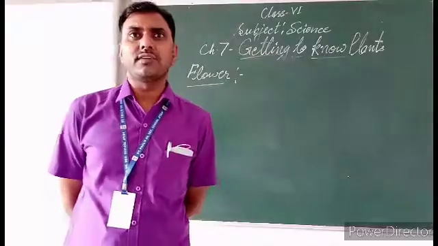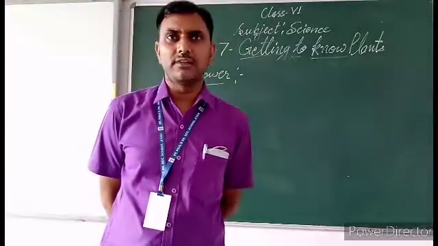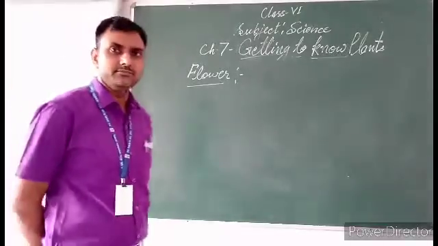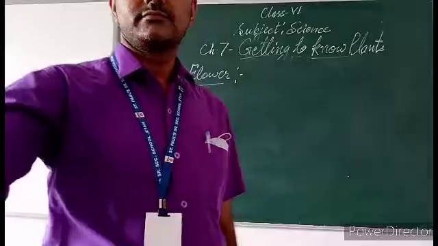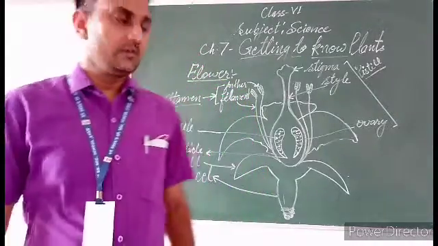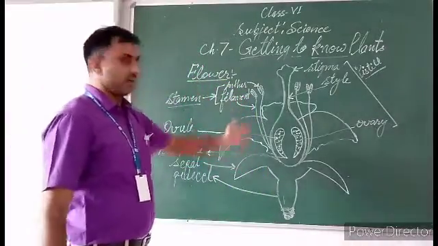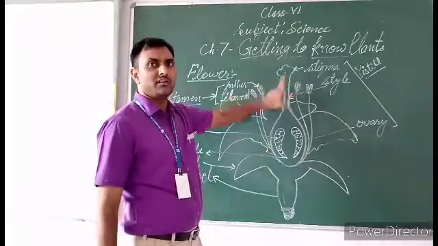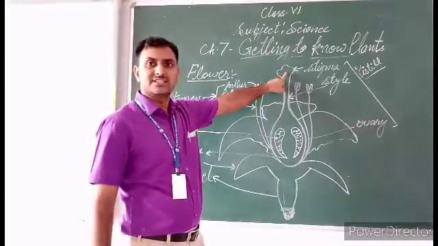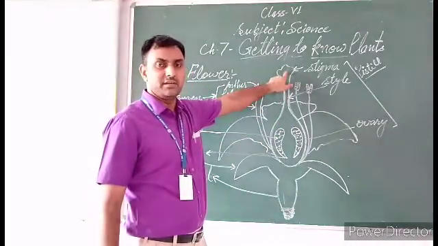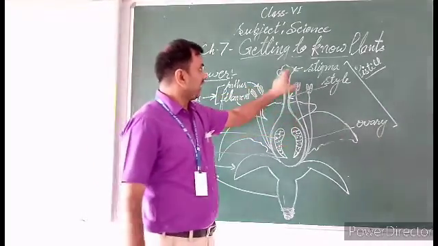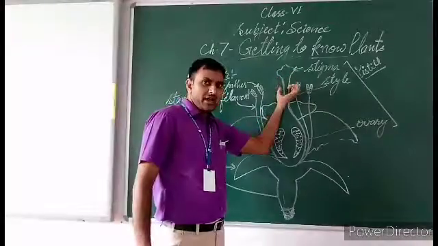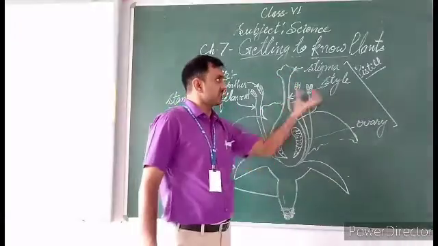Let us start parts of flower. See the diagram. Now this is the diagram of flower. Topmost part of flower is called stigma. It is female reproductive part. And after this top part, there is a tiny pipe-like structure. This pipe-like structure is called style.